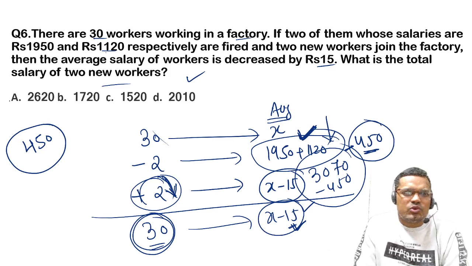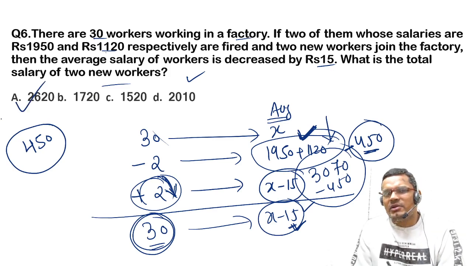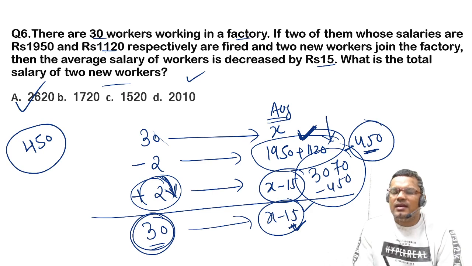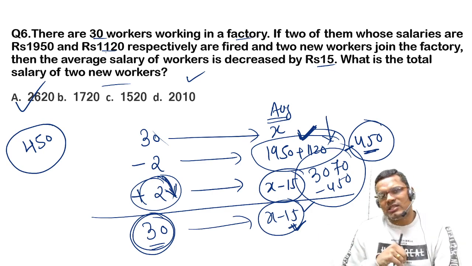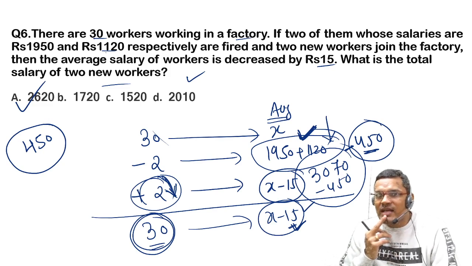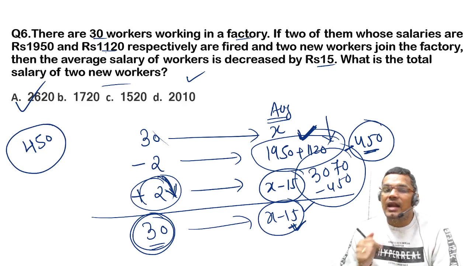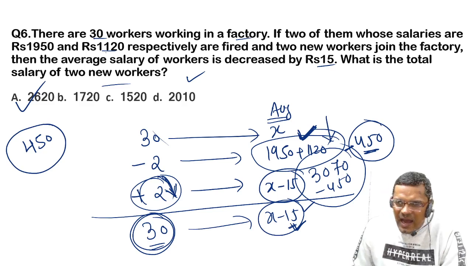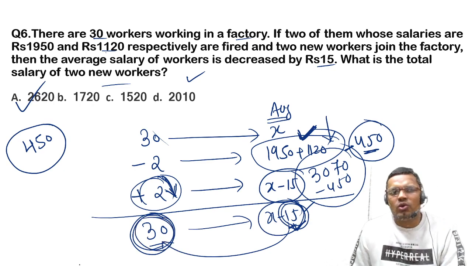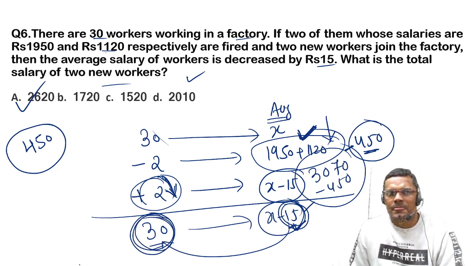So 2620 will be the right answer, because they brought 450 less, so the average is decreased by 15. And how did we calculate it? Because the average is decreased by 15, the total decrement was 450. Got the point?